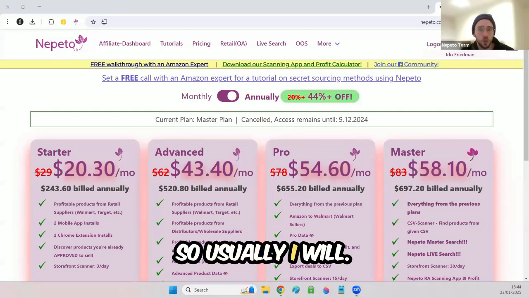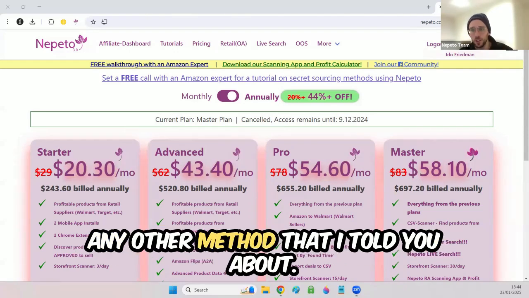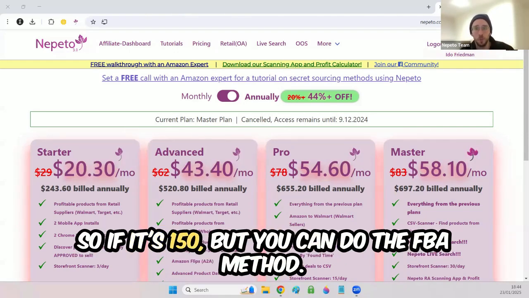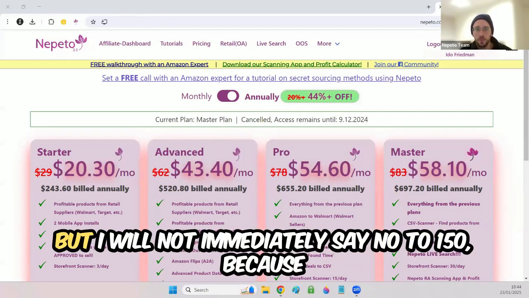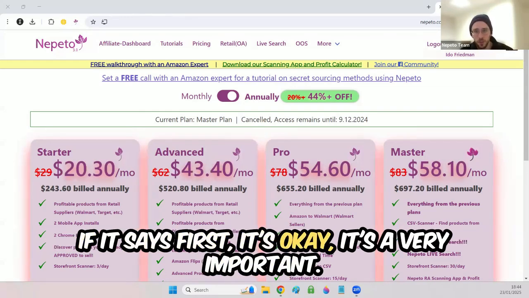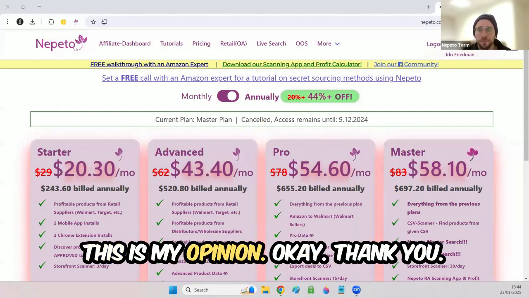So usually I will go for $3 profit and above, or any other method that I told you about. If it's $1.50 but you can do the FBA method, it can be a nice opportunity. But I will not immediately say no to $1.50, because if it sells fast, it's okay. If not, I will go for $3 and above. Yeah, this is my opinion. Okay, thank you. You're welcome.